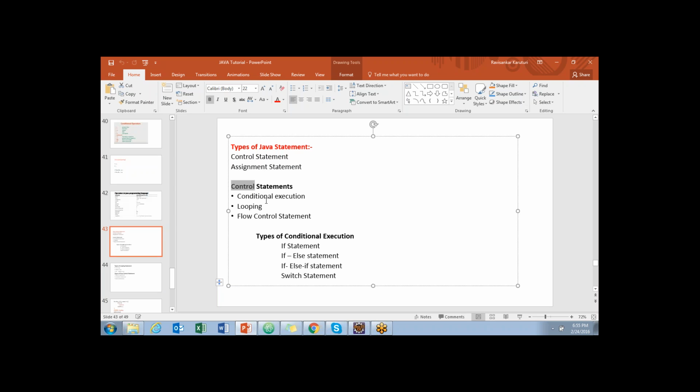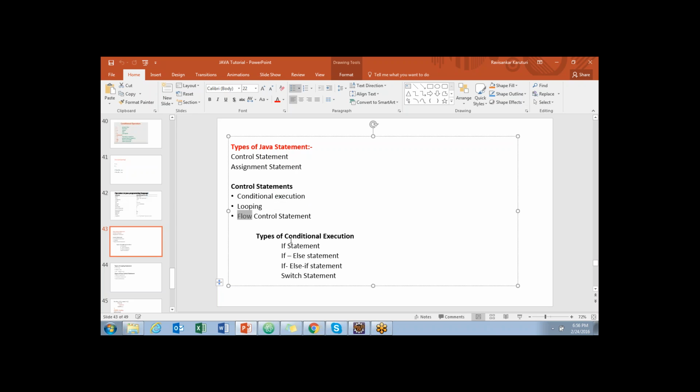Coming to control statements, we have three different types: conditional, looping, and flow control. Conditional is where you check a condition in the statement. Looping is where you have iteration, where you loop through things again and again. Flow control is about how the flow should go. If this has happened, where to go next. If there was a block here, let's stop here and continue from somewhere else. We define that in flow control statements.